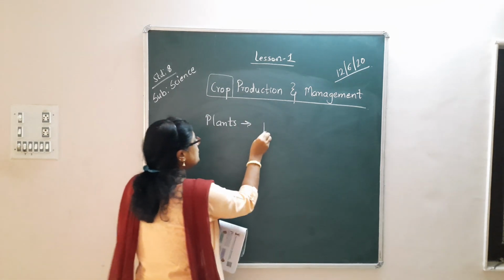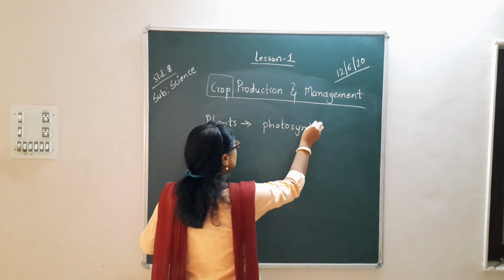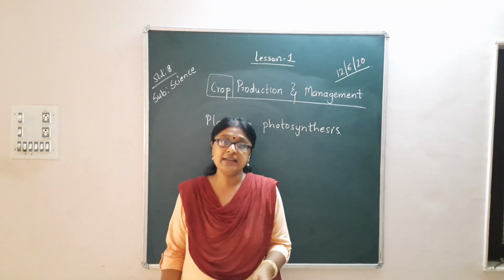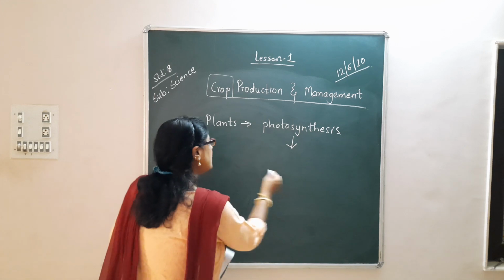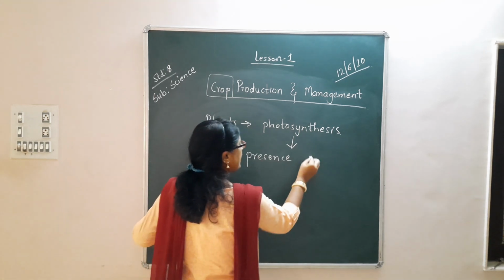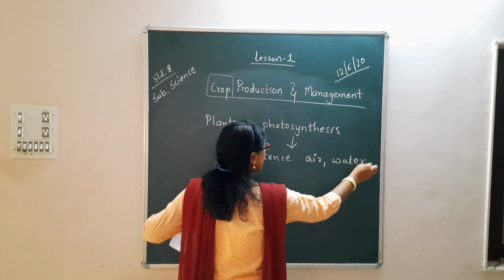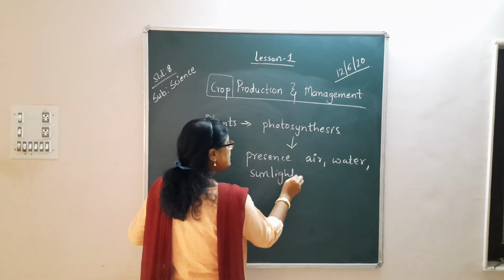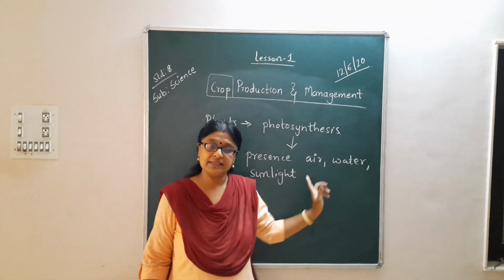Yes, plants prepare their own food by the process of photosynthesis, right? And this photosynthesis, how does it occur? It occurs in presence of air, water and sunlight. Photosynthesis occurs in the presence of air, water and sunlight.